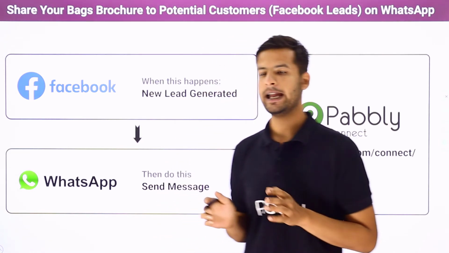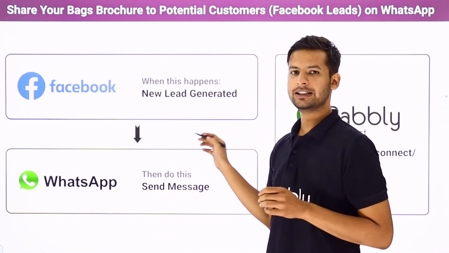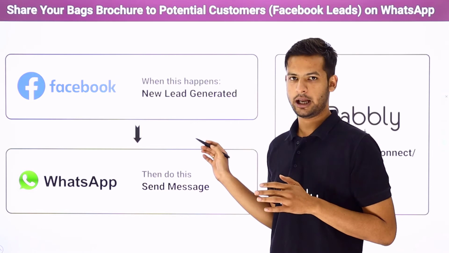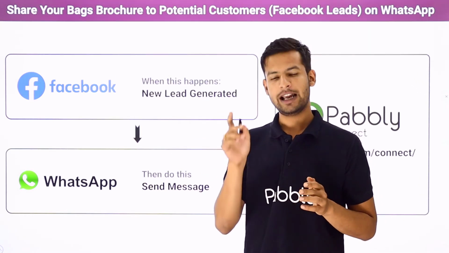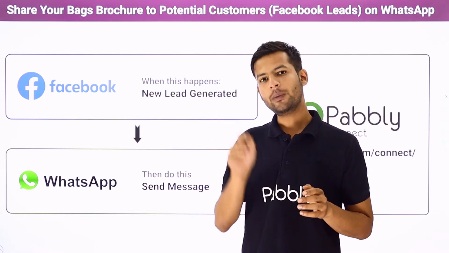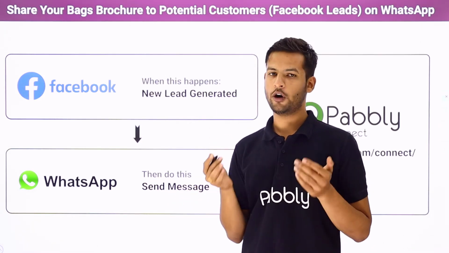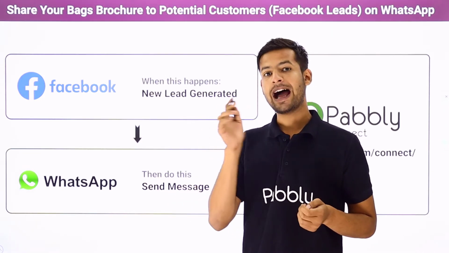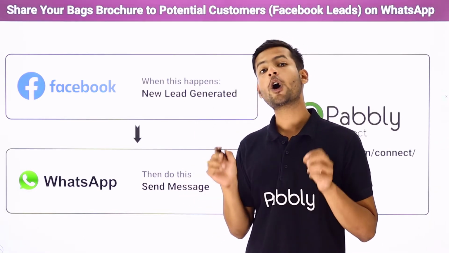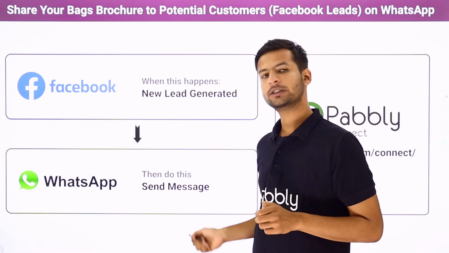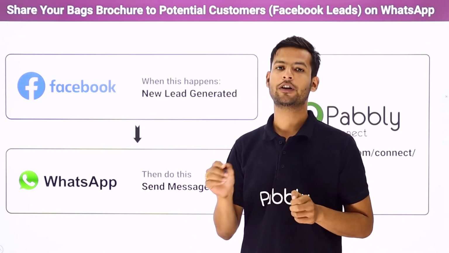You want something like, as soon as you have run the advertisement on Facebook, the new lead, the customer who is interested in your product, enters the advertisement. Automatically a form will open in front of them. Now as soon as they submit the form, on successful submission, automatically a WhatsApp message will be sent to that customer with the link of the brochure.